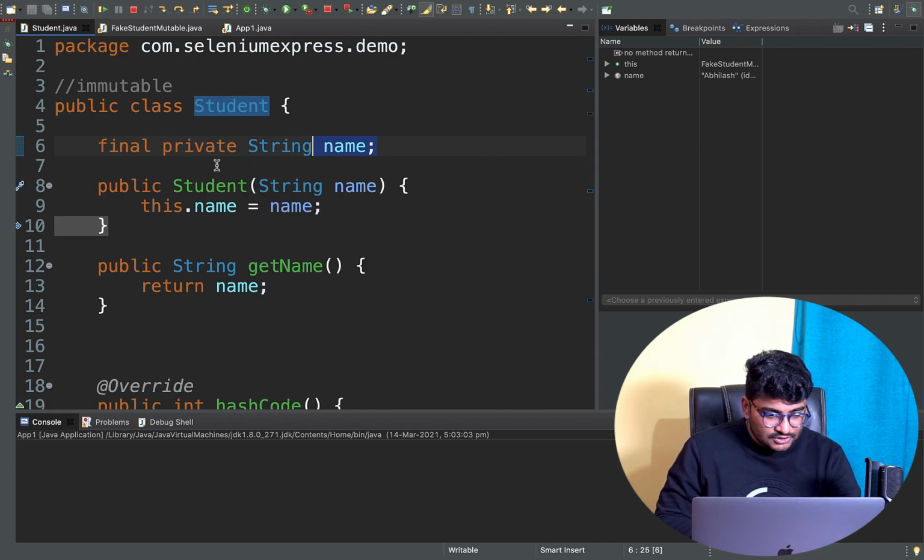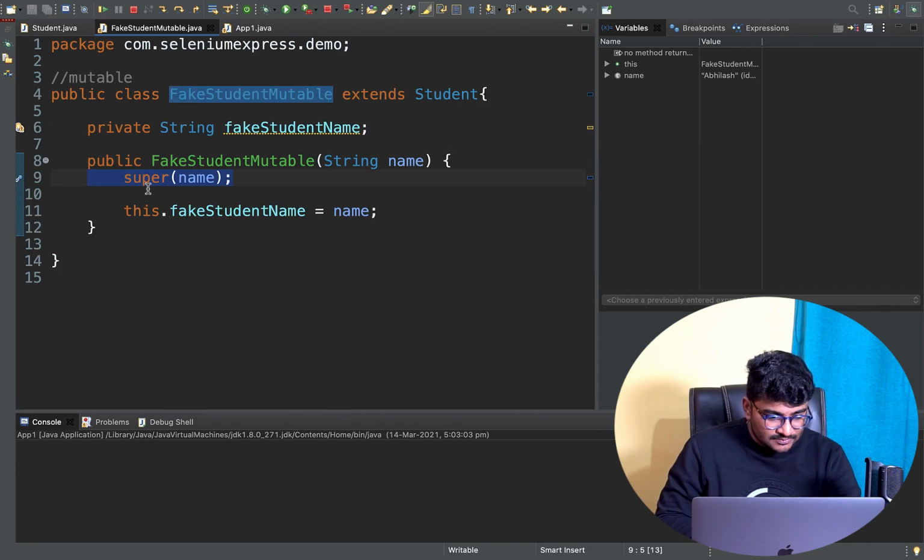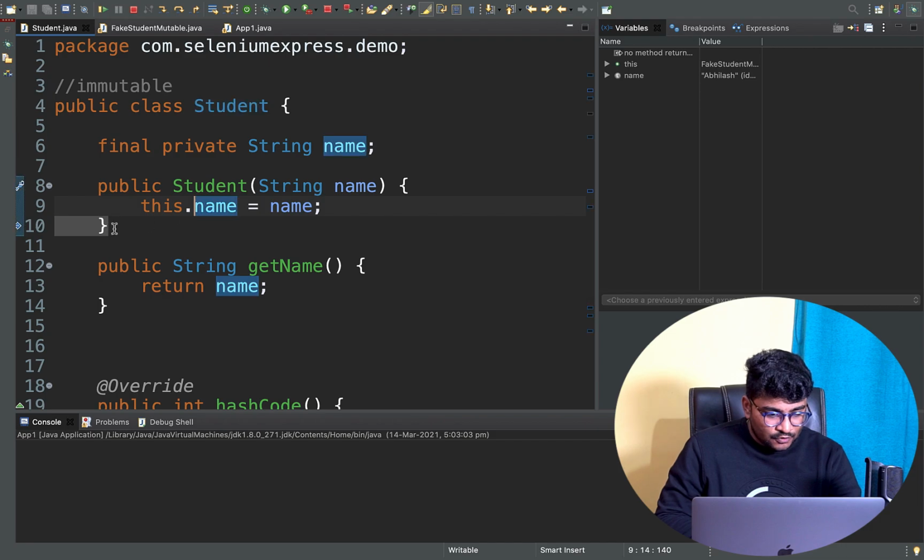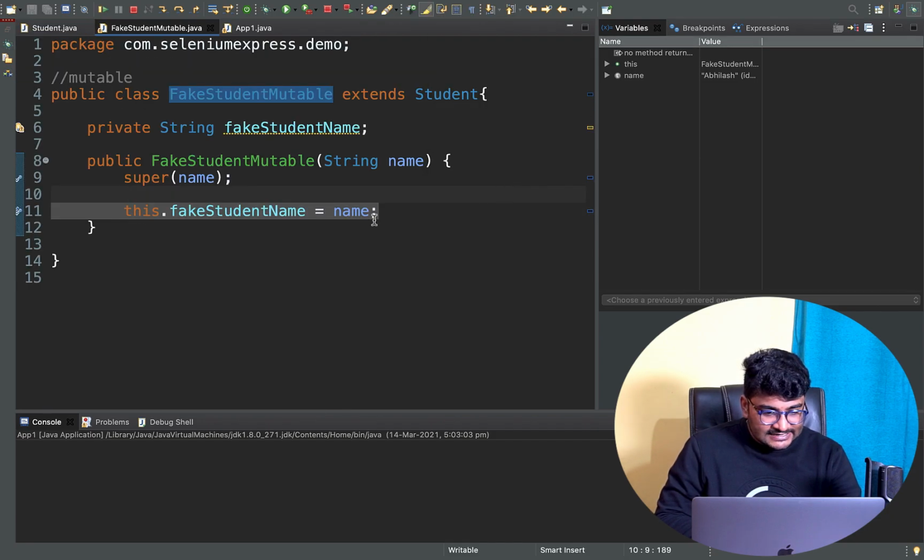If I do one thing in my fetch student mutable, do I have a breakpoint here? Let me give another breakpoint here. Let me go to student.java. My flow is here in line number 10. Already this name is initialized, which is inside the student class. Now let me do a resume again. Now it will come back to the fetch student mutable class.